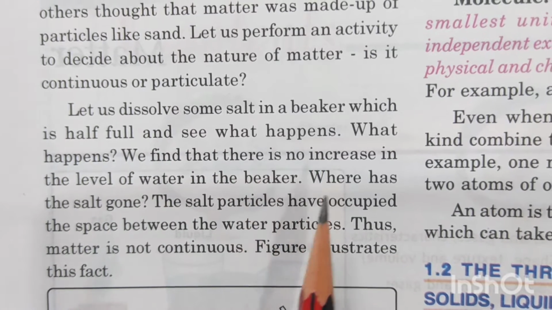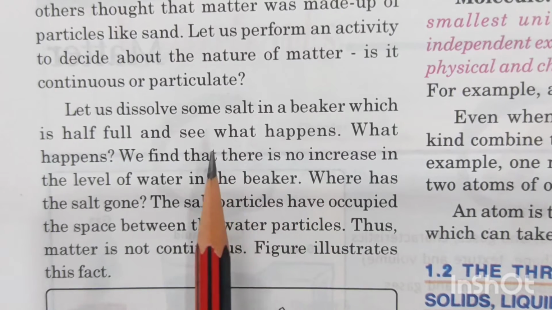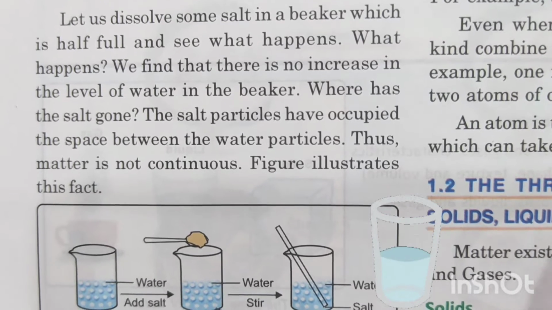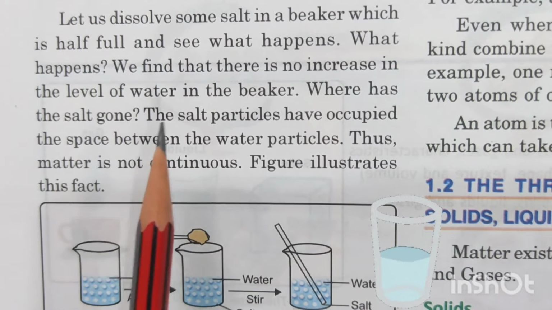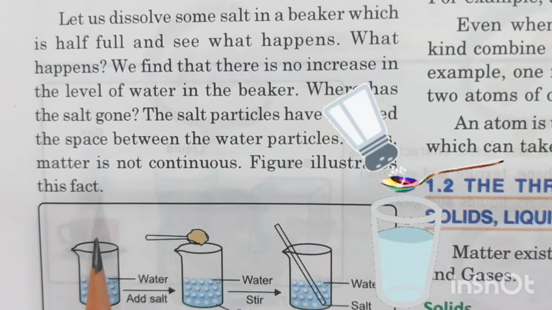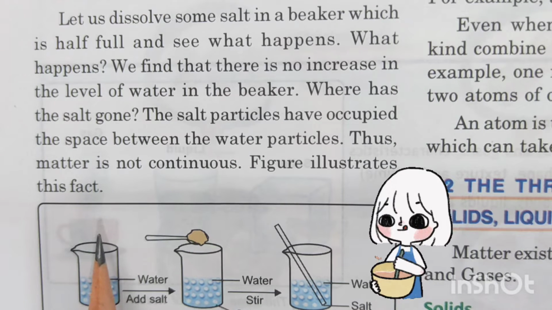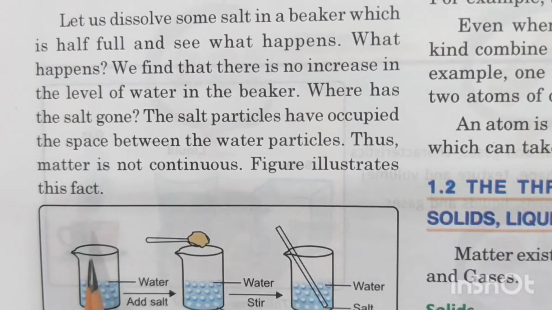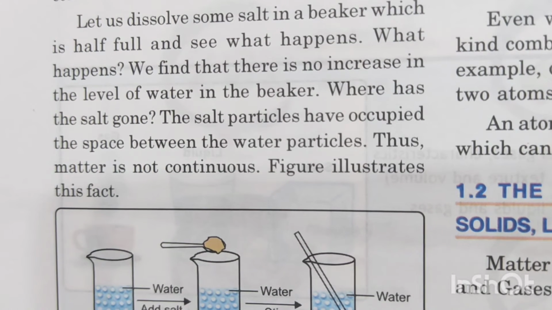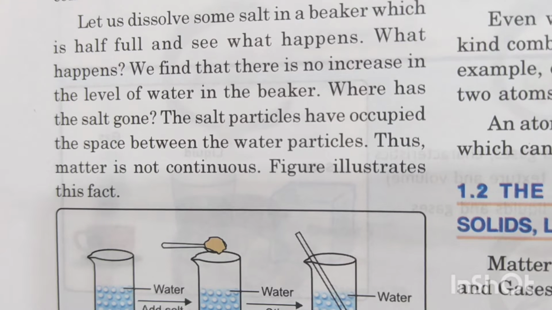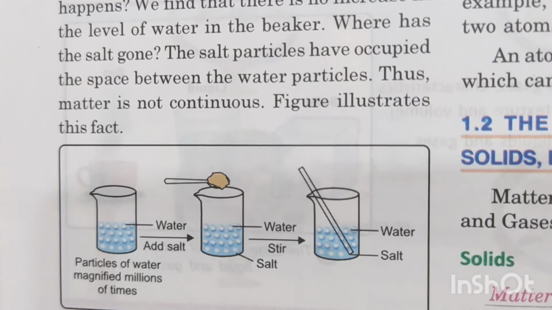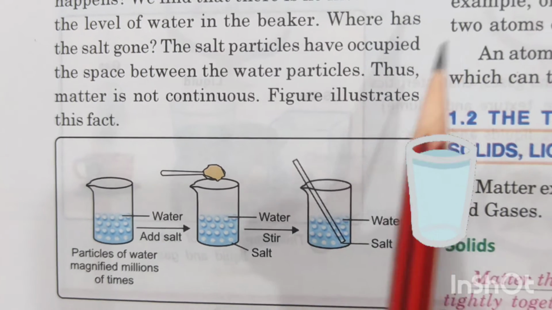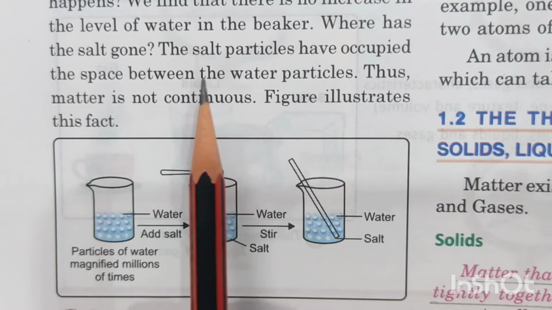Now this activity all of you can perform at home, children. You take a glass of water. They have taken a beaker. You can take a glass of water and take 2 or 3 spoons of salt or sugar. Put it into the water and stir it. Stir it means to mix it. After some time, what will you see, children? You will see that the particles of salt, or if you're taking sugar, the particles of sugar, have disappeared. Now where have they gone? They got mixed into the water.